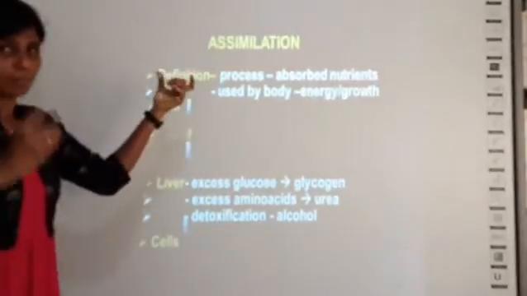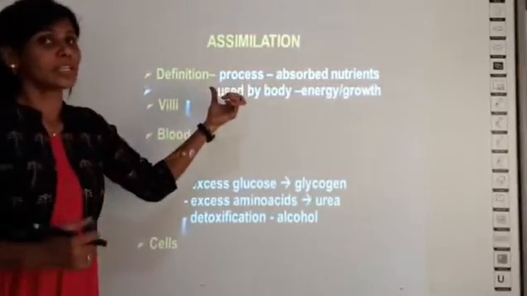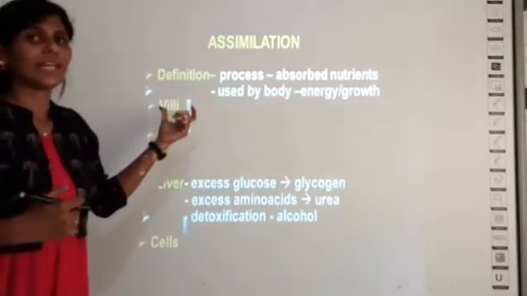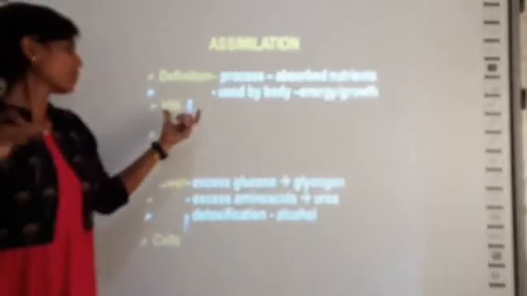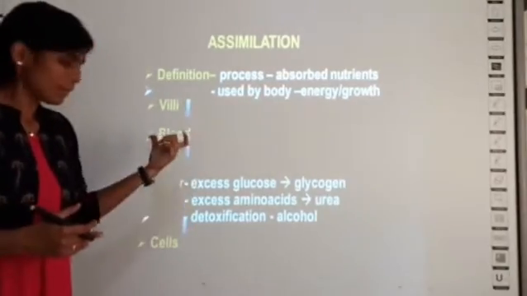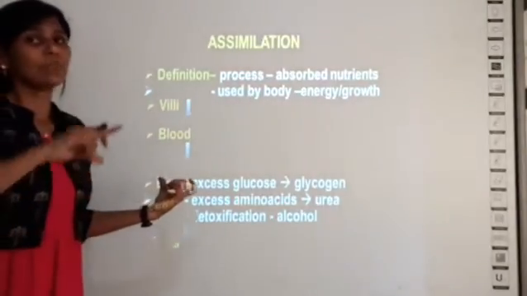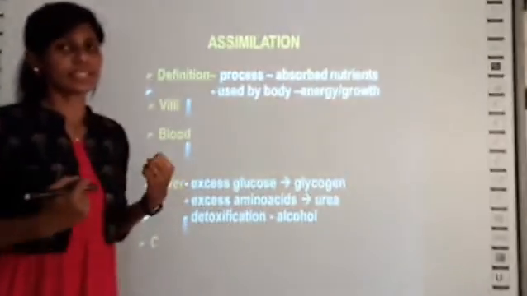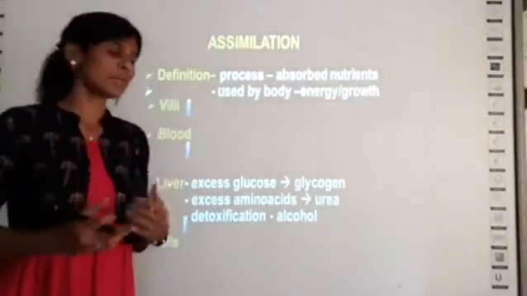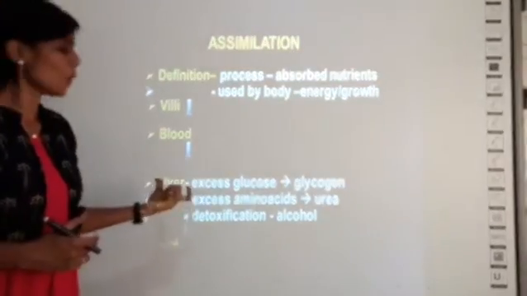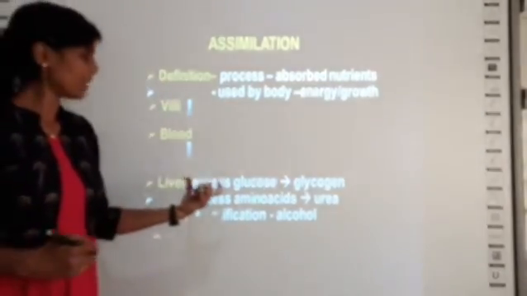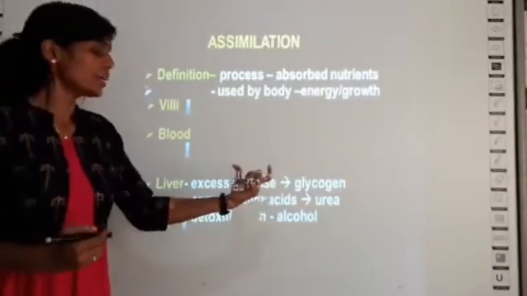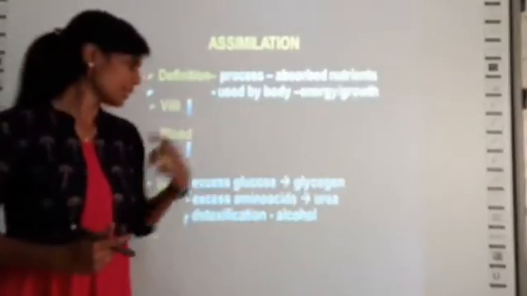So in the blood, now you have nutrients which are either absorbed by the villi or the water which is absorbed by the large intestine, and now the blood will give the excess nutrients to the liver. Whatever could be used by the cell will be used, and if there are excess nutrients, they would be stored in the liver. Say for example, if there is excess glucose, it is stored in the form of glycogen in the liver.